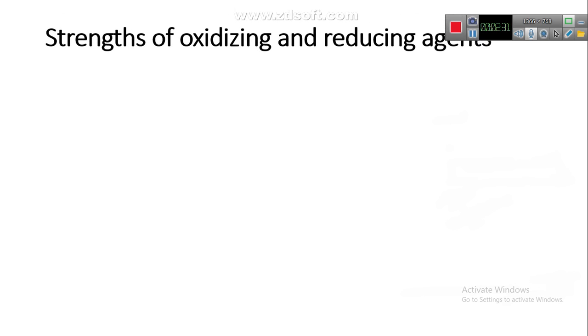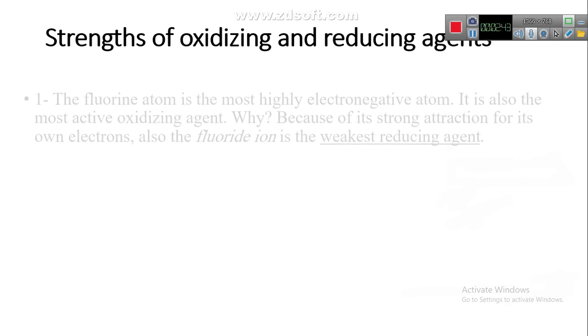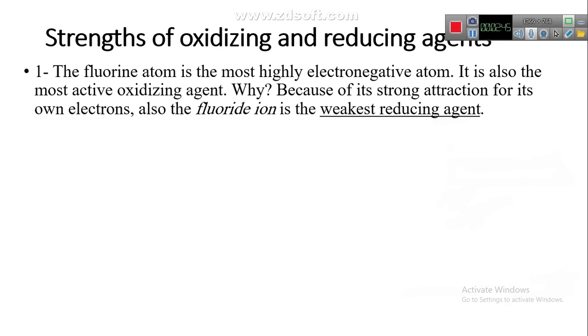And now we learn about the strength of oxidizing and reducing agent. In order to know the strength of oxidizing agent and reducing agent, in the periodic table we have groups.